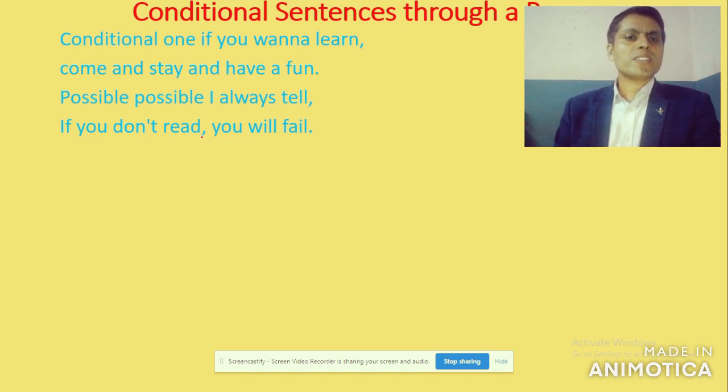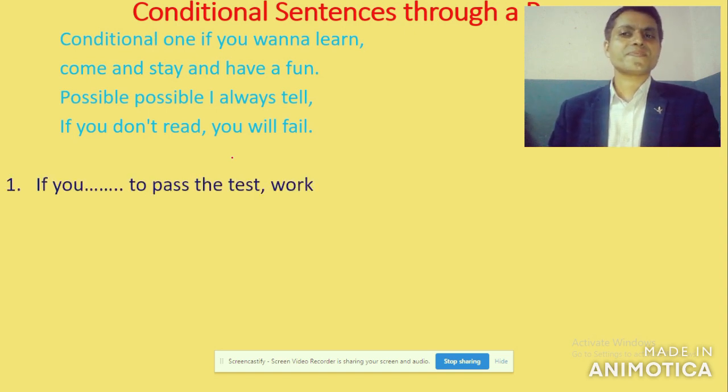Before this comma, this part is called what? If clause. And after this comma, before this full stop, this part is called main clause. You can see it's a structure: simple present in the if clause and simple future in the main clause, right? Keep this in your mind, and we will be doing some exercises on the basis of this structure of conditional type 1. Got it?